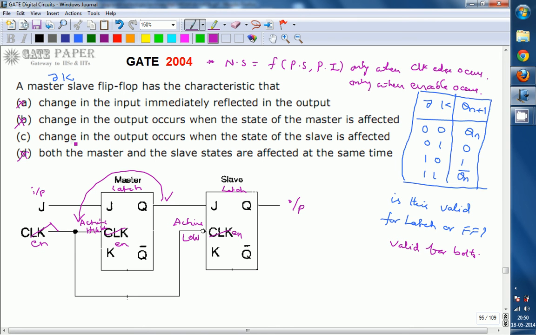And option C: change in the output occurs when the state of the slave is affected. The state of the slave is nothing but the actual output. So whenever the state of the slave is affected, that is reflected in the actual output, because the actual output is nothing but the slave output. So C is the right answer. The change in output occurs when the state of the slave is affected. So the right option for this one is C.